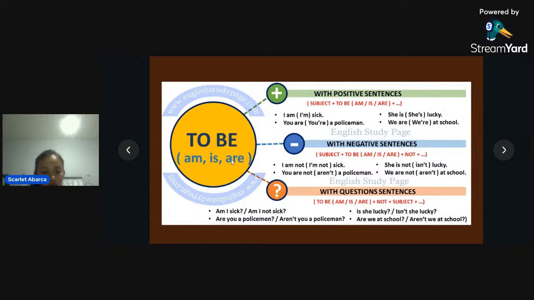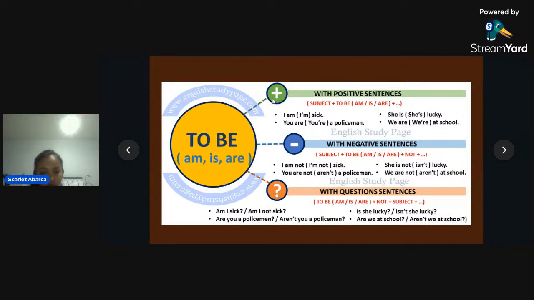So you have to remember always that to do the sentences. Okay. In this moment, you're going to see the structure to do the sentence in positive, negative, and questions.